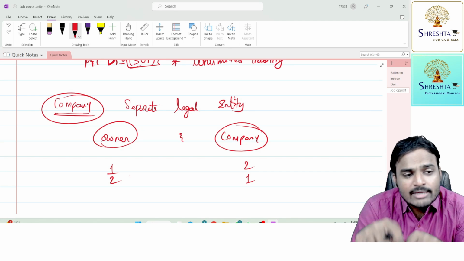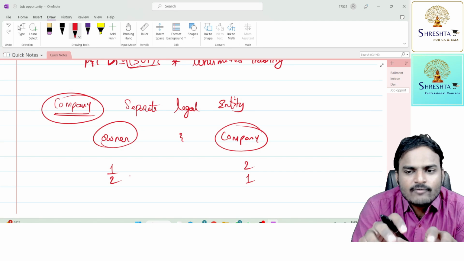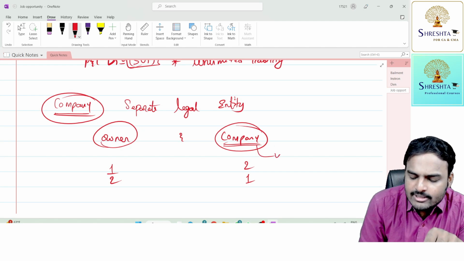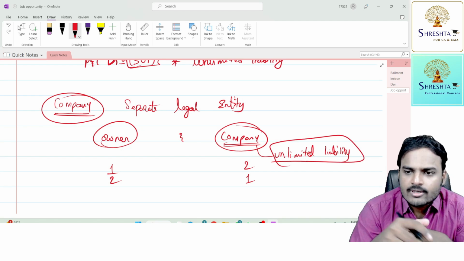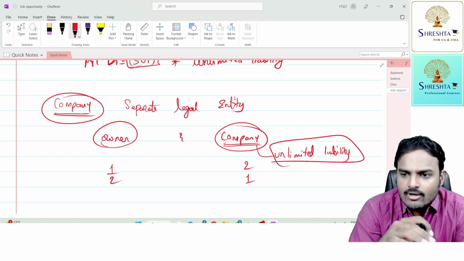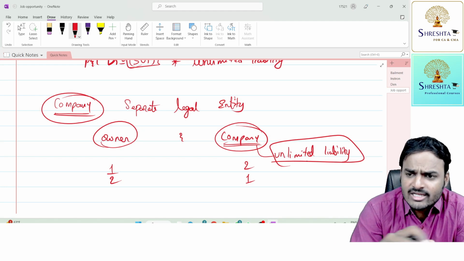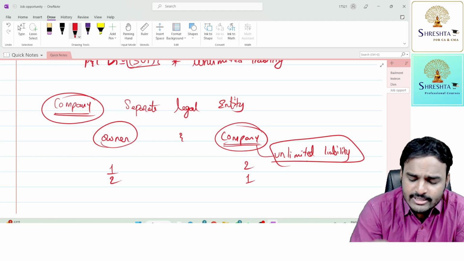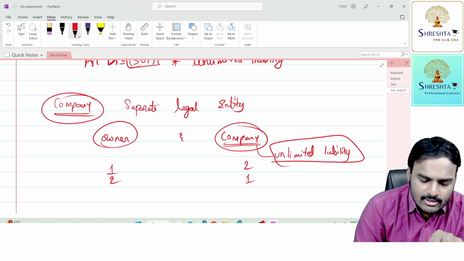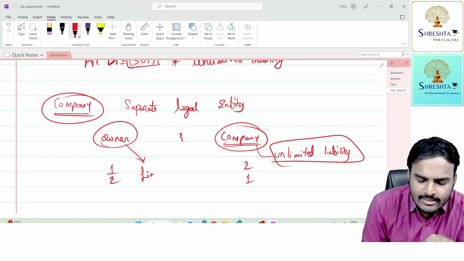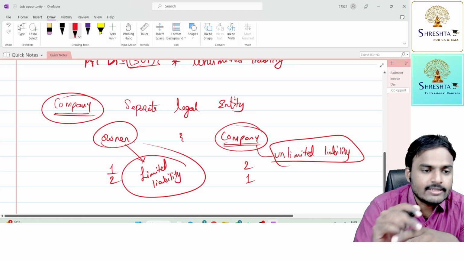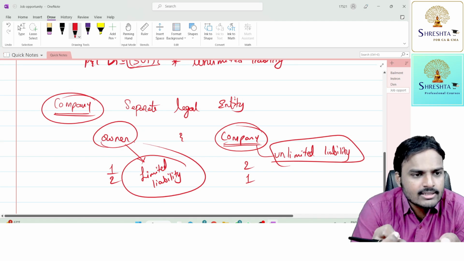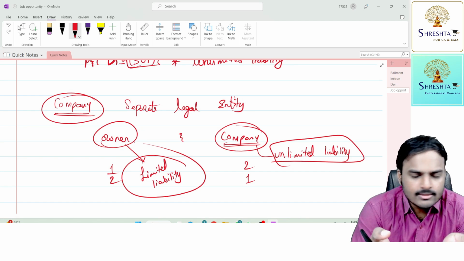So coming to the liability aspect, what type of liability will a company have, sir? Unlimited liability. The company is going to have unlimited liability. That means in the event of liquidation, the company is completely liable for all the debts without any limitation. But the owner has only limited liability. Owners in a company are going to have just limited liability. Sir, really the biggest advantage, sir. Correct.